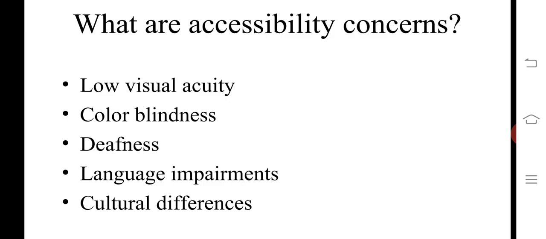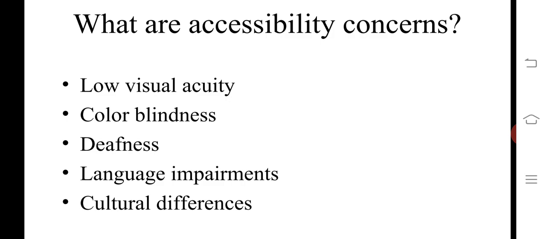Actually, for brightness and color brightness, you have to set them accordingly at the time of development. With low visual acuity, it is not possible to see the website information. Language impairment is also one of the accessibility concerns, and it is very difficult.